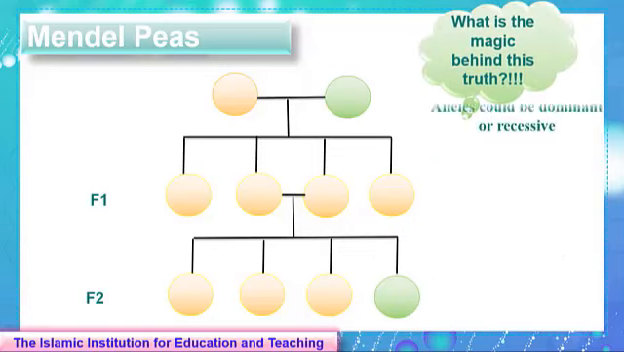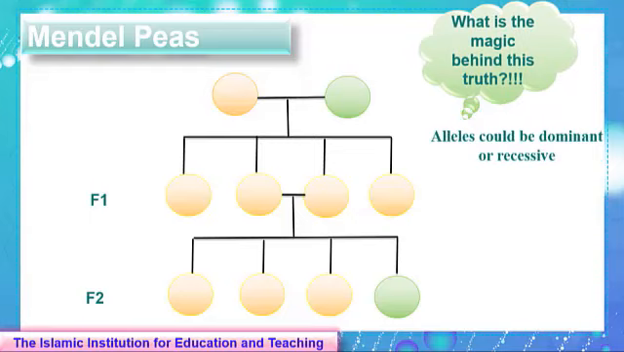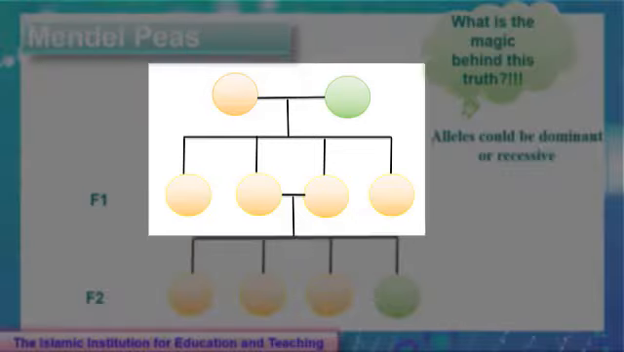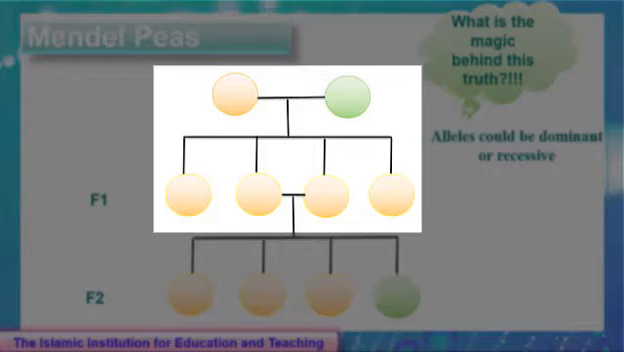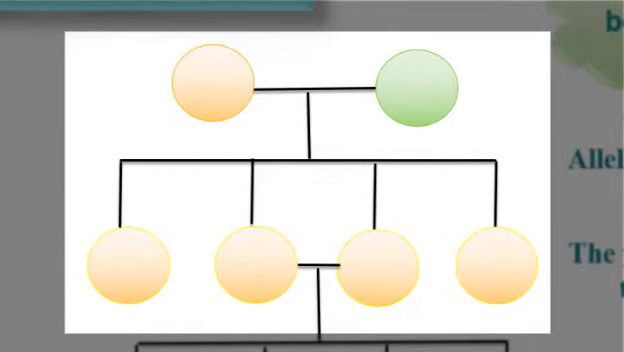As we have known so far, alleles could be dominant or recessive. Here we have two alleles, yellow and green. Since the green color disappeared in the first generation, this means that yellow is dominant over green. So the yellow allele is symbolized by capital Y and the green one is symbolized by small g.